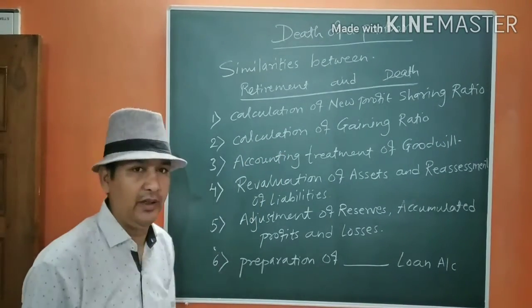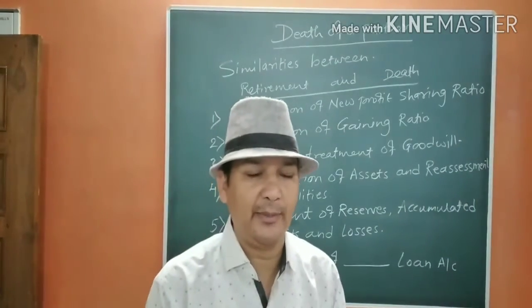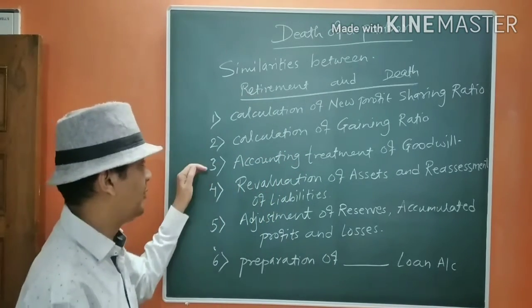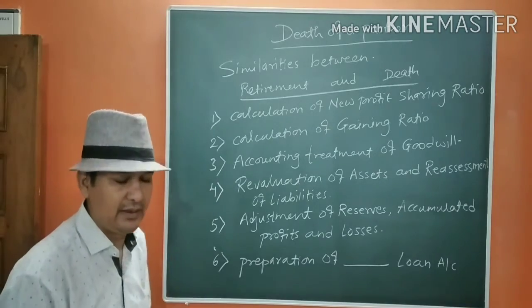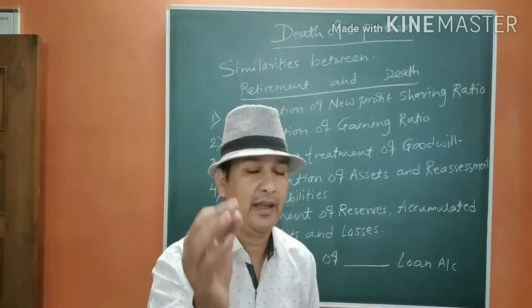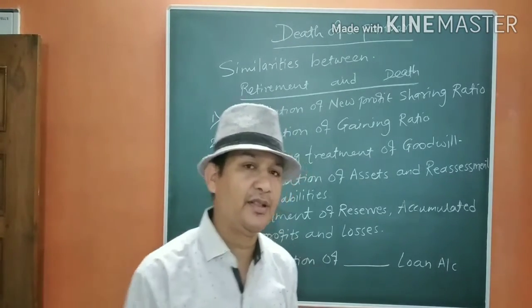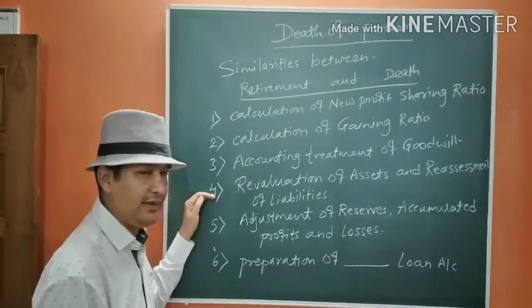Accounting treatment of goodwill is also the same, that is, gaining partners' capital account debit to sacrificing partners' capital account. So it is also the same. Then if you go for revaluation of assets and reassessment of liabilities, it is also as it is. There is no difference in adjustments of revaluation. So it is very easy.